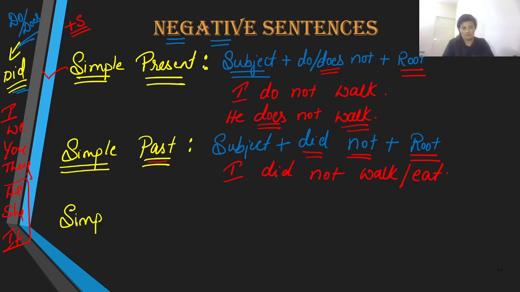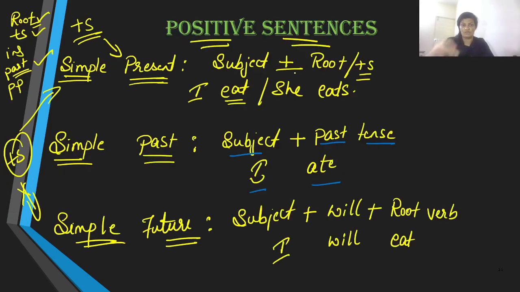The negative of simple future is pretty simple because if you have noticed the sentence structure of present and past, we did not have it. Let us go back to the previous one over here. Take a look at the sentence structure over here. We have subject and then we have the root verb, the main verb. In fact, this is our main verb. Even here, we have the main verb.